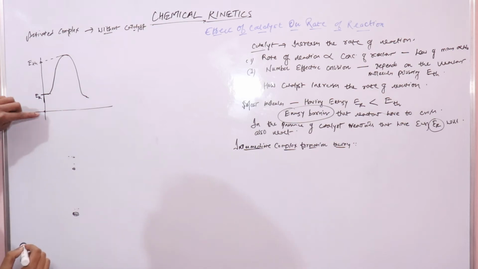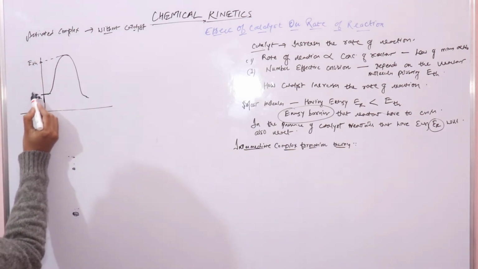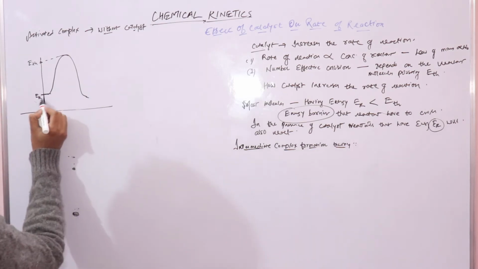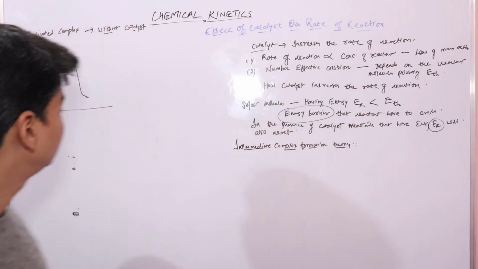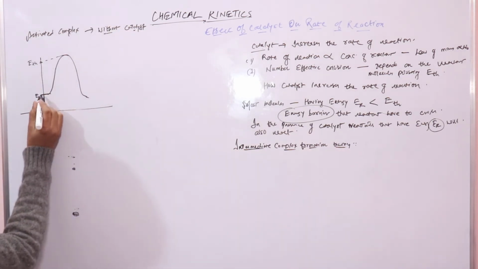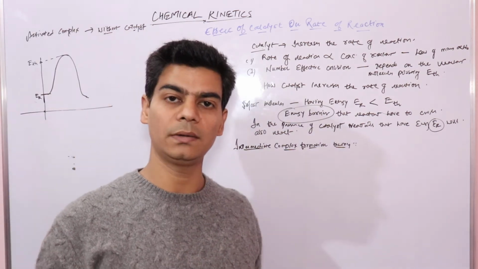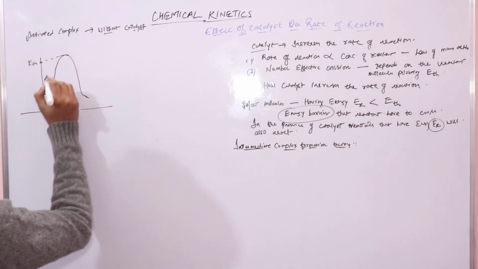Only those molecules that have energy equal to threshold energy will undergo chemical reaction or effective collisions. Those molecules that have energy ER will not undergo effective collisions, right? And we have studied that we will supply some extra energy, so that the energy of these molecules becomes equal to the threshold energy.